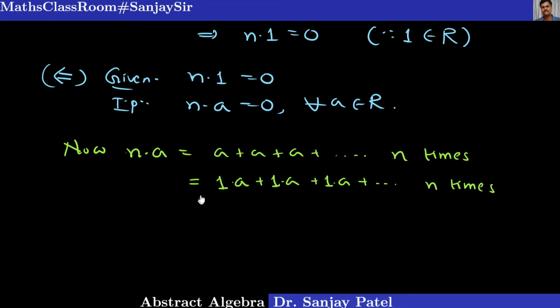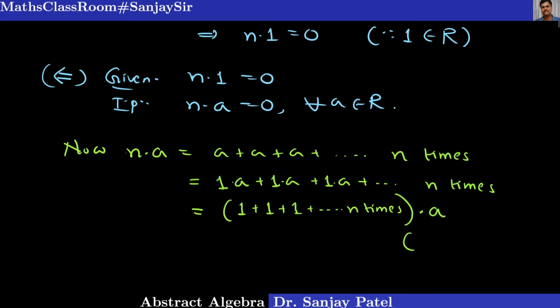And now applying the distributive property. By grouping and again grouping, we can have this step: 1 plus 1 plus 1 and so on, that is n times, into a, by distributive law.